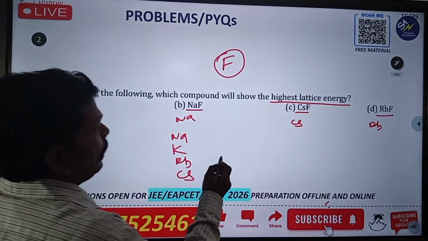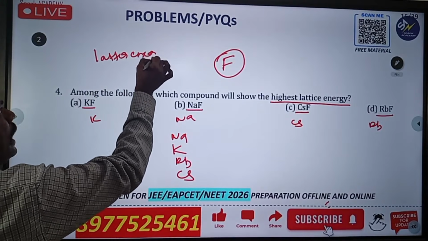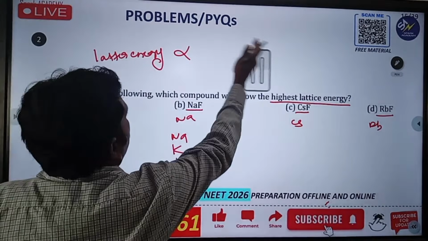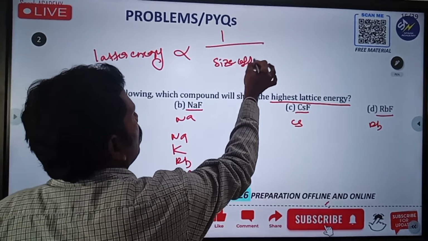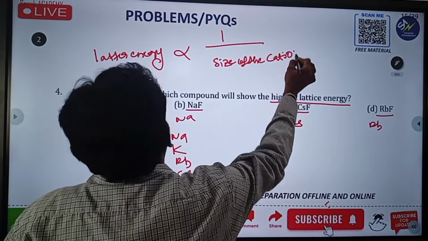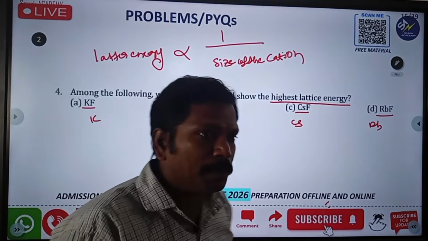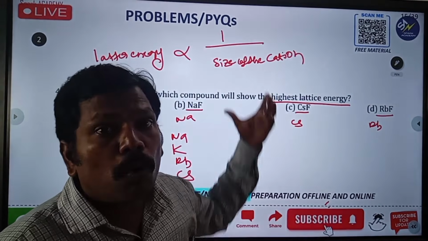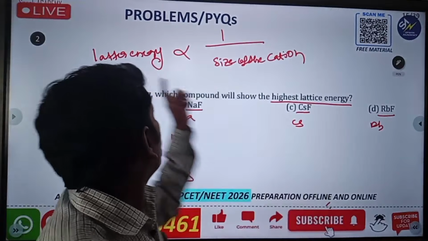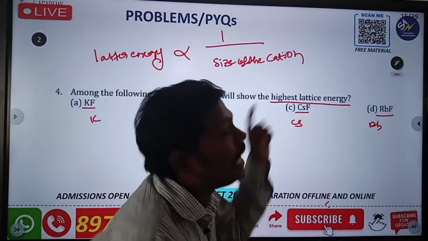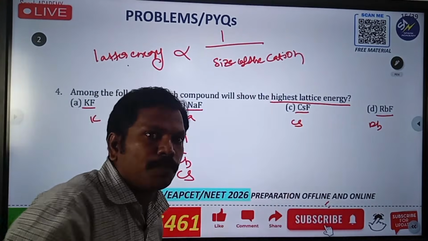So in this one, what will happen? The topic is lattice energy. Lattice energy is inversely proportional to the size of the cation. So please remember, lattice energy is inversely proportional to the size of the cation. That means if the size of the cation is more, lattice energy is very less. If the size of the cation is less, lattice energy is more. They are asking for high lattice energy, so the size of the cation should be very small.